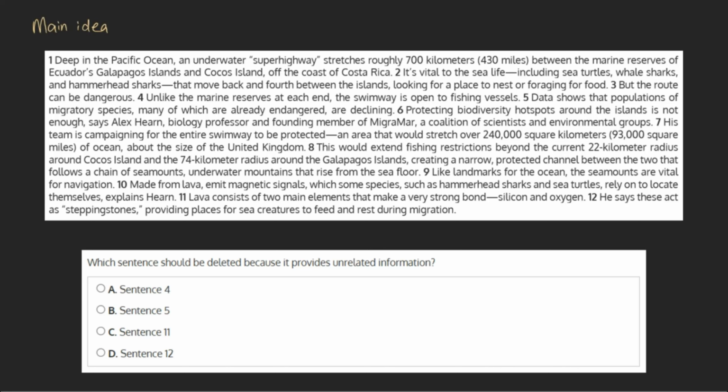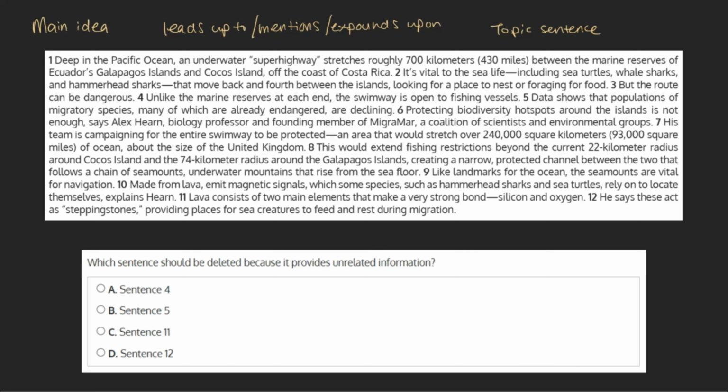As a quick review, the main idea of the passage is the central point that the passage conveys, and one which every sentence either leads up to, mentions, or expounds upon. The sentences of the paragraph may add details about this idea, support it, explain it, etc. Usually, but not always, the main idea can be found in the first sentence, otherwise known as the topic sentence.